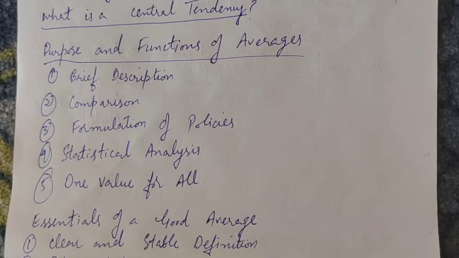And fourth is statistical analysis. Averages constitute the basis of statistical analysis. For example, if one knows the average marks scored by the students of a class in their different subjects, one can easily analyze the subjects in which the students are weak. And the fifth one is one value for all. Averages represent the universe or the mass of statistical data. One average represents all values of the series. Accordingly, conclusion can be drawn in respect of the universe as a whole.